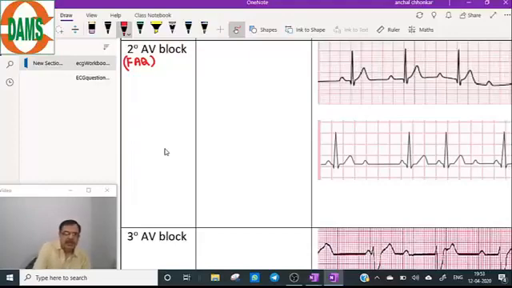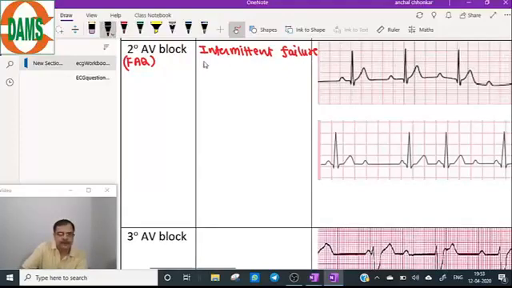Now, come to the second degree AV block. The most important point is intermittent failure of conduction from atria to ventricles.